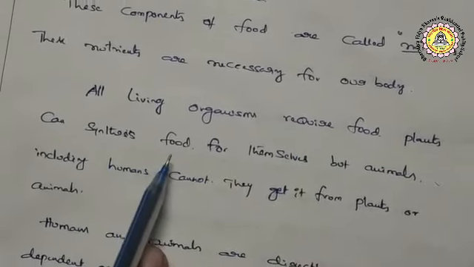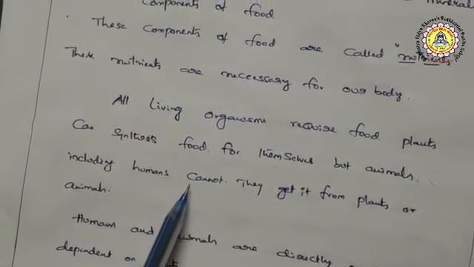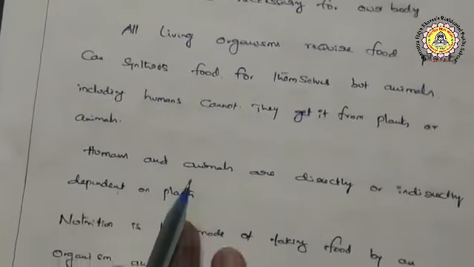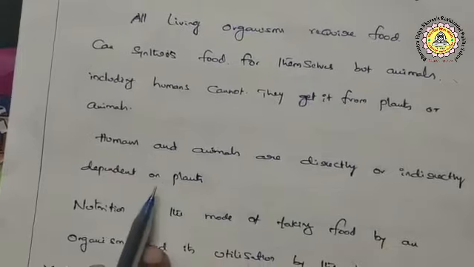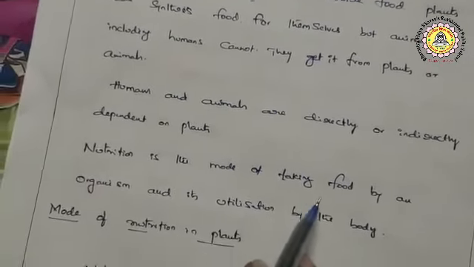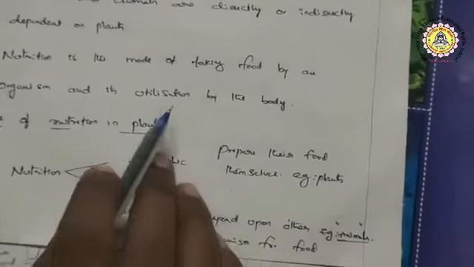Plants can synthesize food for themselves, but animals, including humans, cannot do that work. They get it from plants or animals. Humans and animals are directly or indirectly dependent on plants. Nutrition is the mode of taking food by an organism and its utilization by the body.